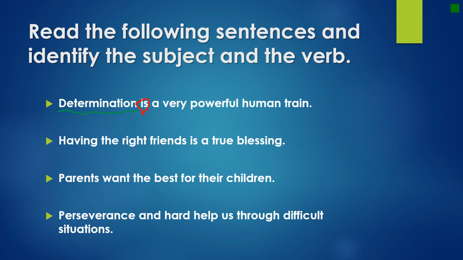Okay, let's take a look at a subject that is plural. Third sentence here. Where is our subject? Who or what are we talking about? Parents want the best for their children. Obviously we're talking about parents. Singular or plural? Plural. Of course, we can insert the pronoun they instead of parents. What's the verb in this sentence? The verb is want, because parents is plural. Want without an S. So this way they agree.